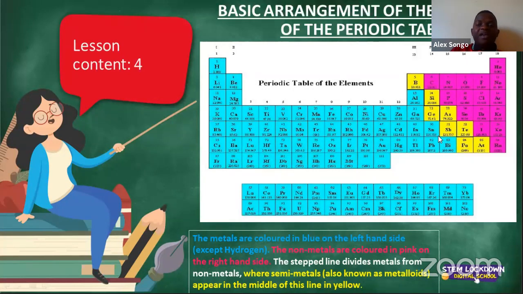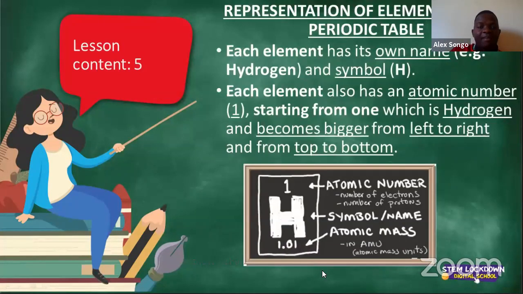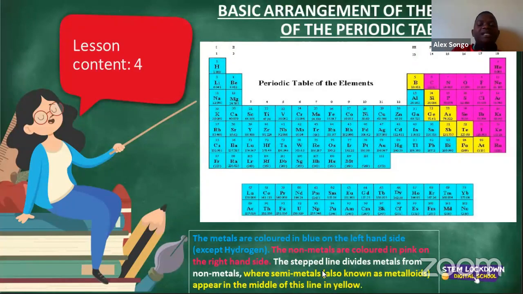Let me repeat myself. The blue part on the left is metals. In the middle, which separates the metals and the non-metals, in yellow on this periodic table of elements, is what we call semi-metals or metalloids. On the far right-hand side, colored in pink, is what we call non-metals.